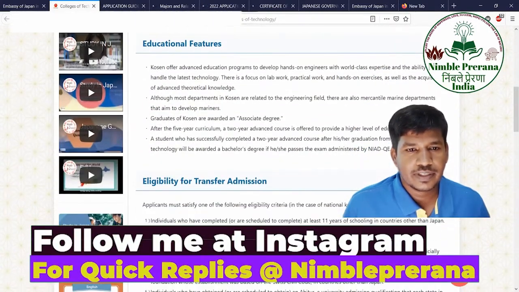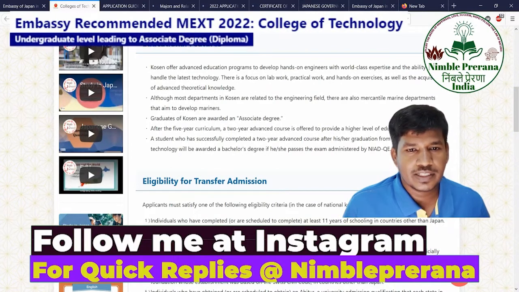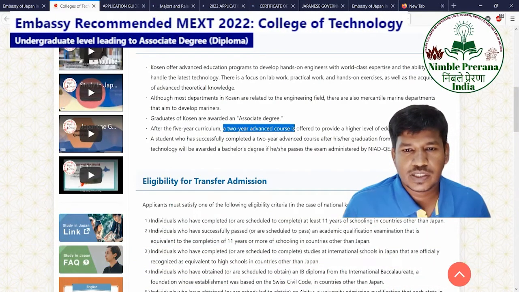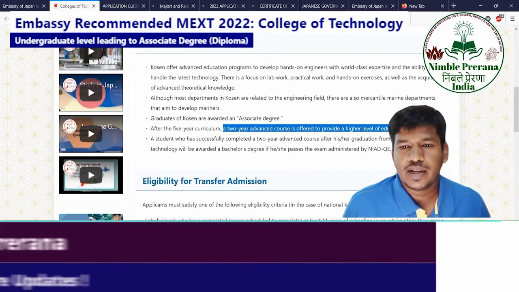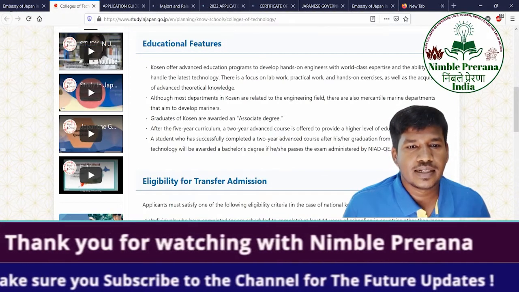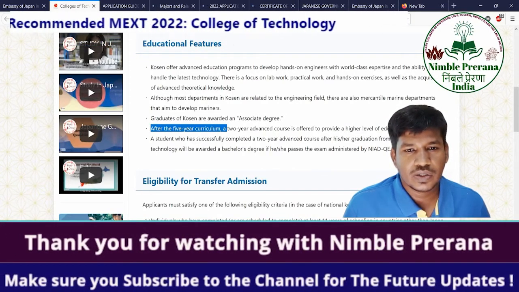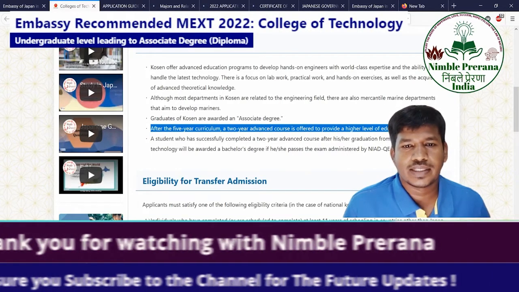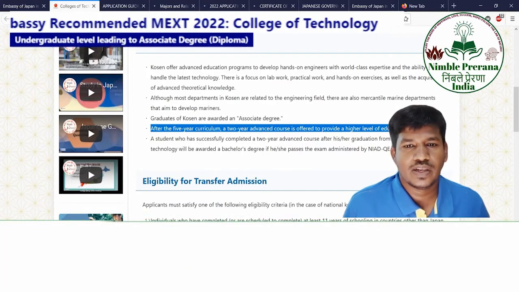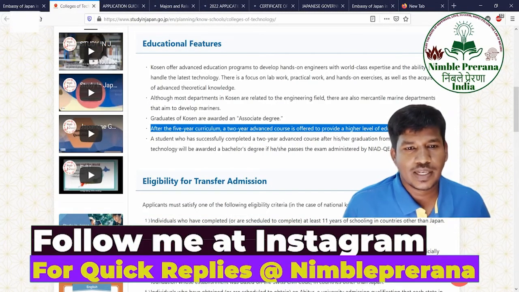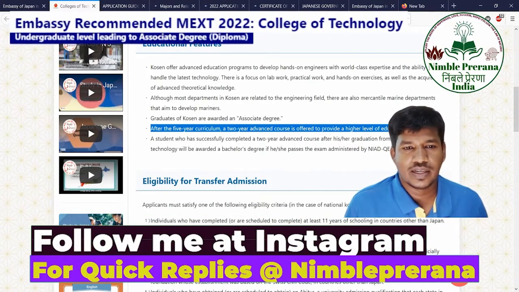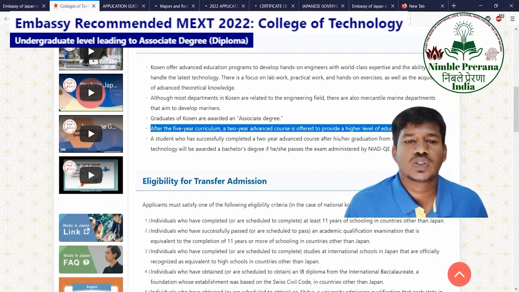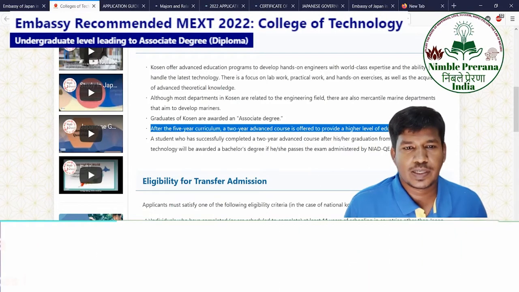Then these features: after 5 years of curriculum, a 2 years advanced course is offered to provide a high level of education. This is like after a 4-5 years course. If you get this course, it will be like a second BTech, 2 more years of BTech, so that you will be eligible to get into masters. If you can get good scores, you can extend your scholarship and complete the study.